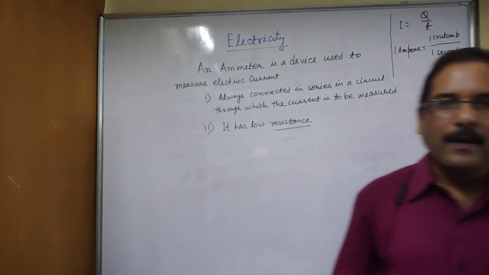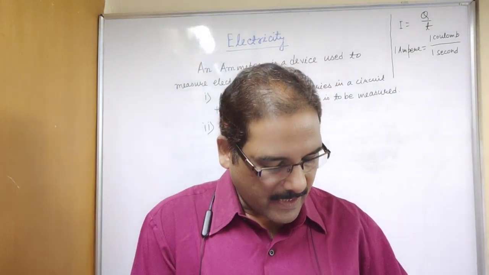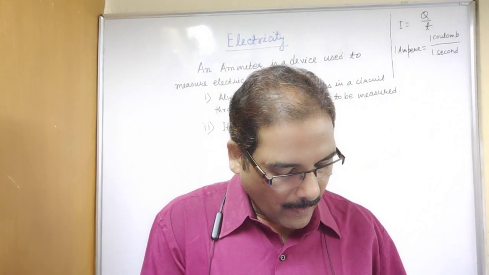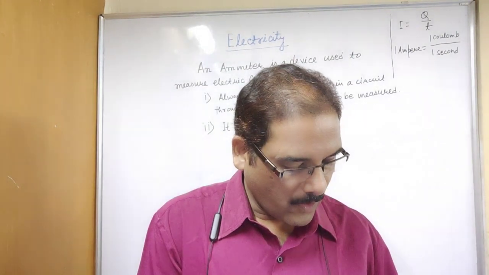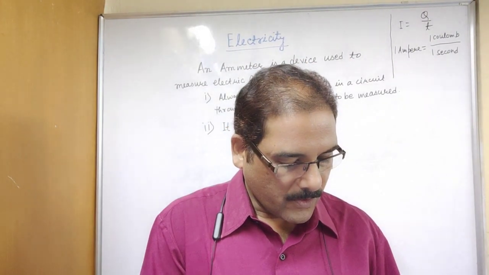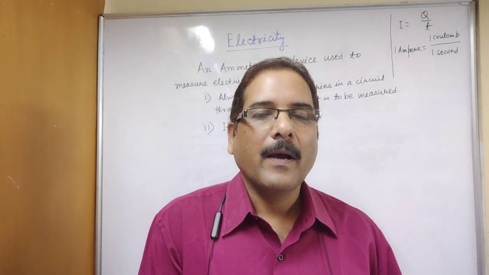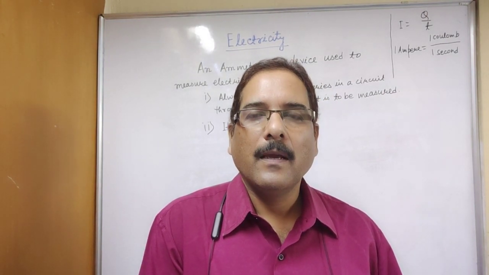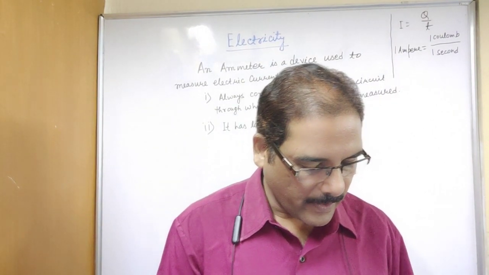Now we will discuss some of the questions. Question number 1 on page 200: what does an electric circuit mean? We have discussed that an electric circuit means a closed continuous path in which electric current flows. Define the unit of current.